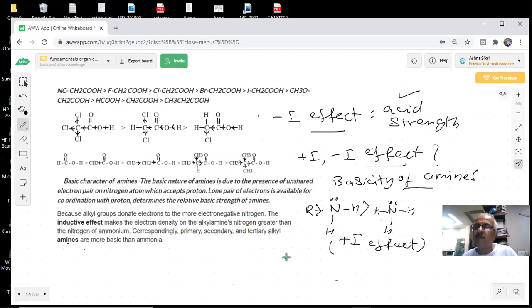I have shown two types of inductive effects and their applications also, students, and what type of questions are going to be there in your CBSE papers. Always one question will be there on this. Always, I'm saying. That means they are very important for your exams. Any doubt? No, sir. All right.